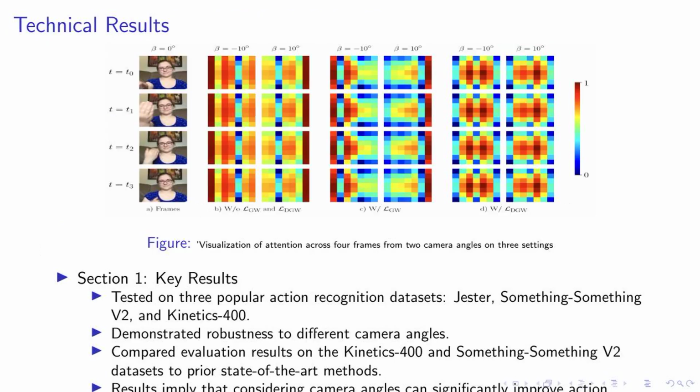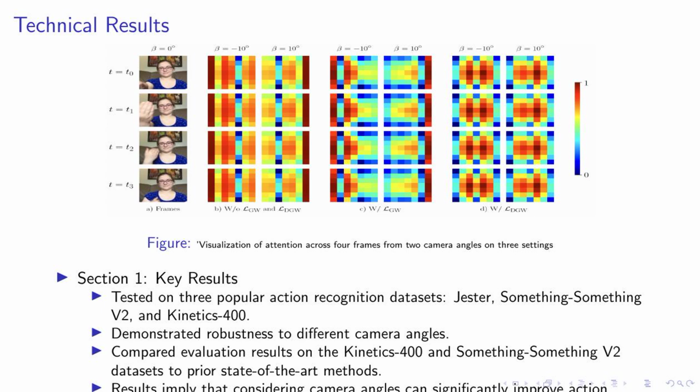In this slide, we delve into the key results of our research. We conducted tests on 3 widely recognized action recognition datasets: Jester, Something-Something V2, and Kinetics 400. Our model demonstrated a high degree of robustness to different camera angles, a significant factor in real-world applications. We also compared our evaluation results on the Kinetics 400 and Something-Something V2 datasets with previous state-of-the-art methods. The findings suggest that considering camera angles can significantly enhance action recognition in videos, contributing to the robustness of the